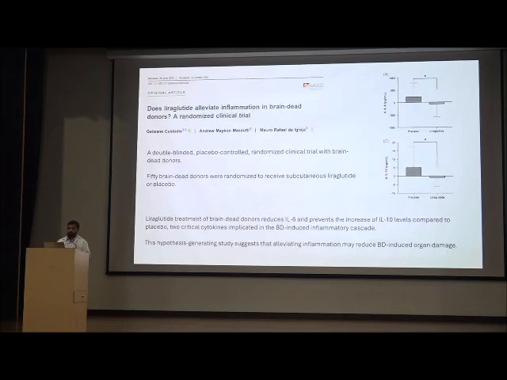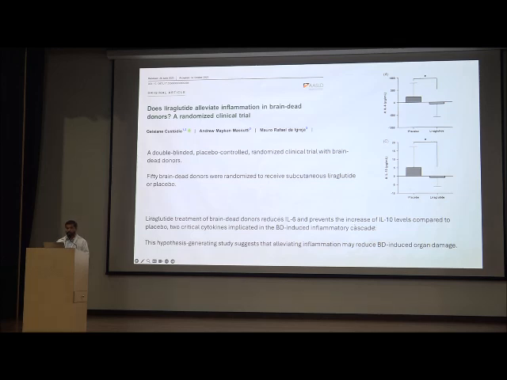So does liraglutide alleviate inflammation in brain dead donors? This was a 24-hour study in which they gave 3 mg of liraglutide, that is 0.5 ml, 6 hours apart to probable brain dead donors. And they showed that liraglutide treatment of brain dead donors reduces IL-6 and prevents the increase of IL-10 levels compared to placebo.